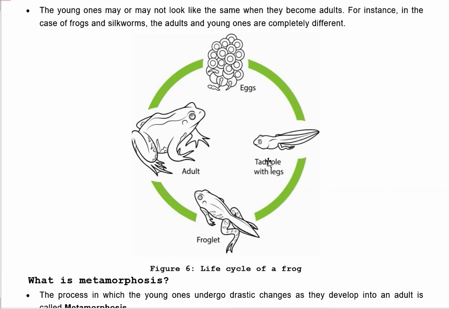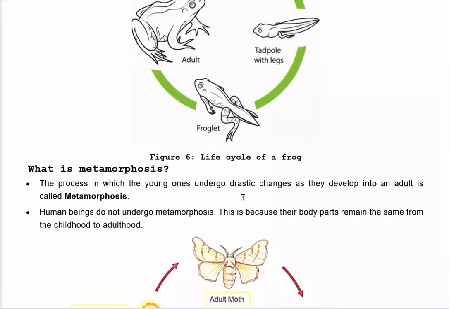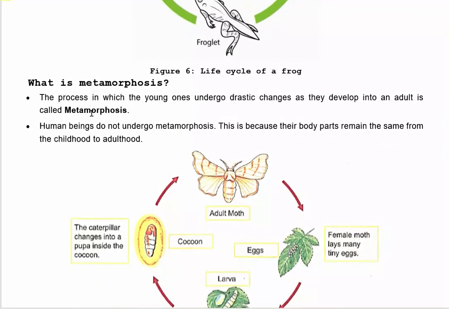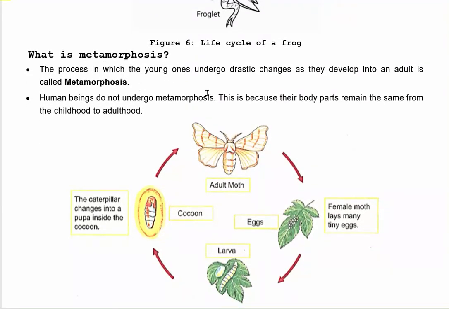In the egg, as you can see, they are completely different. When they turn into tadpoles, they look different. When they become froglets, and after that when they become adults, they look quite different from each other. Okay, now what is metamorphosis? The process in which the young ones undergo drastic changes as they develop into an adult is called metamorphosis.